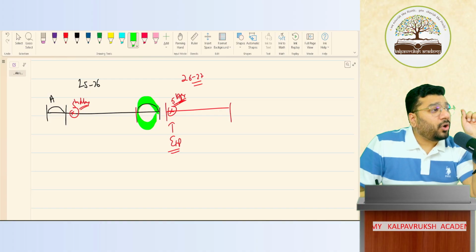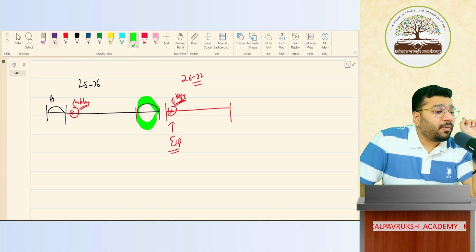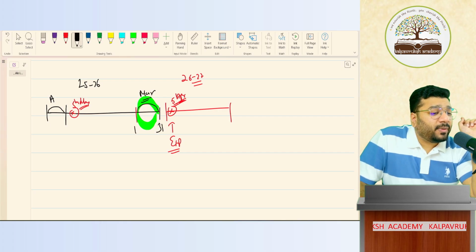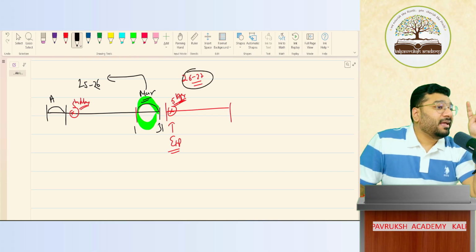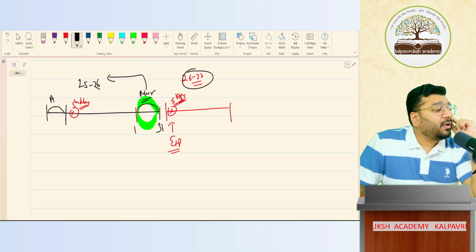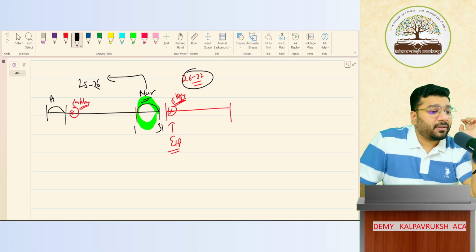Your staff in your company has been working from 1 March to 31st March. So the benefit has come during which month? March month. And this March month belongs to which financial year? 25-26. So the benefit is coming in 25-26. How can we record the expenditure in 26-27? If we do that, it is a violation of the accounting matching concept. This is a violation of the matching concept.